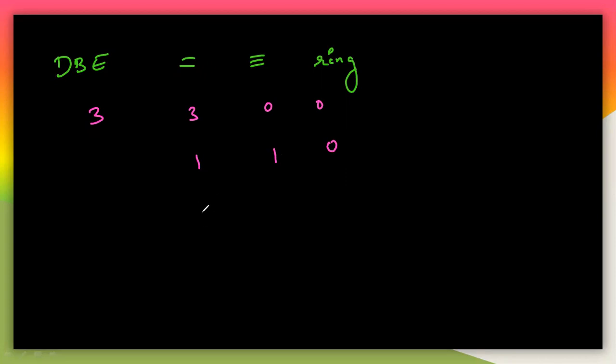So there may be 0, 0, 3 rings, it may also be possible here, or you can take like this. So it may be 1 ring is possible, and 1 triple bond is possible, and 0 double bonds are there. Like this, there are many choices here. So you can easily draw the structure here.